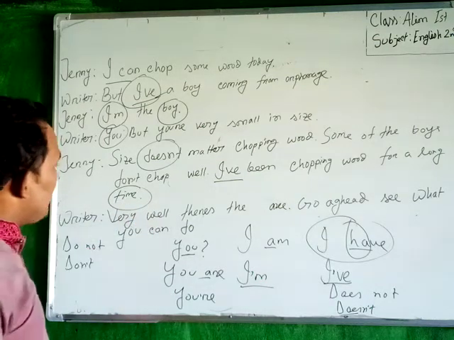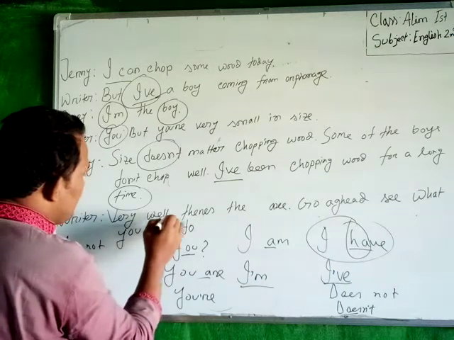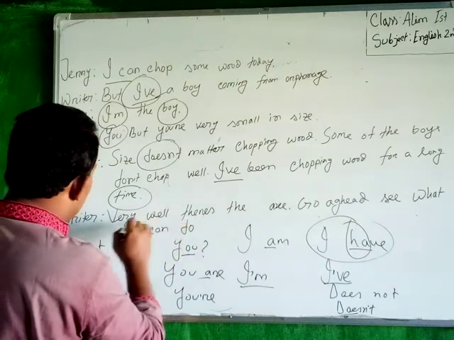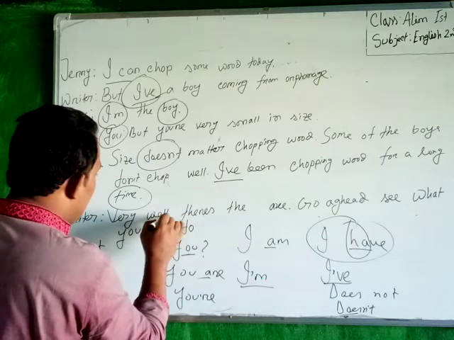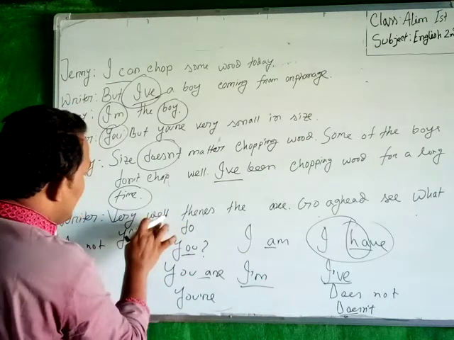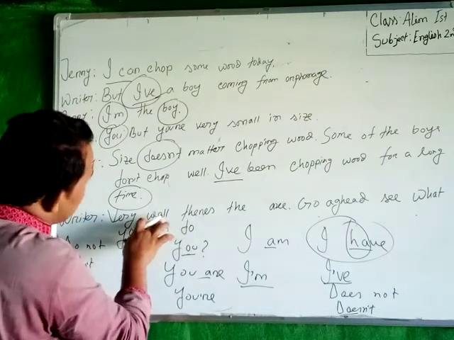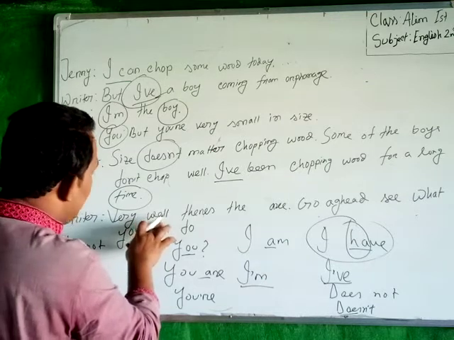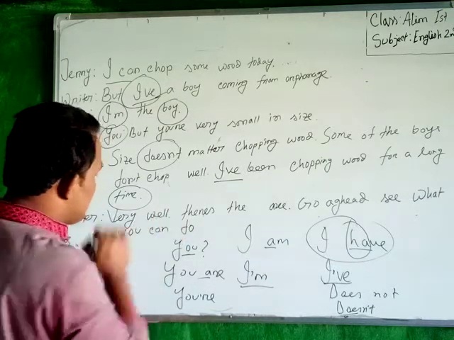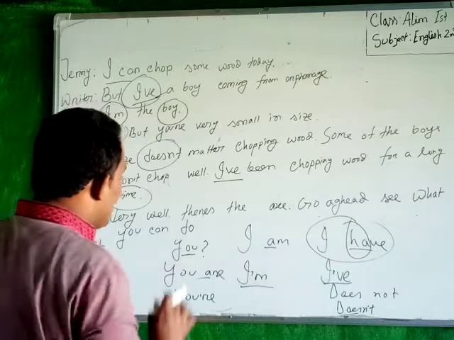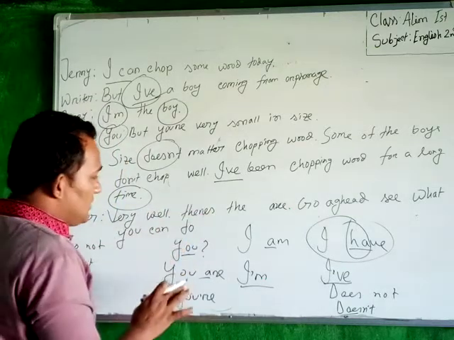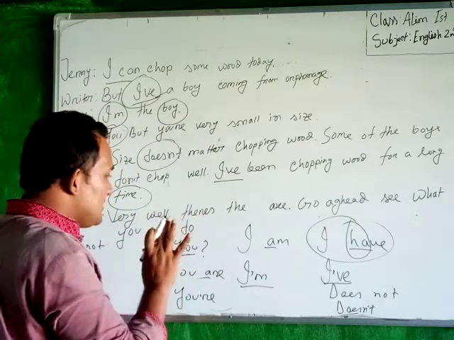Very well. This word is the ending word of the sentence, so there will be a full stop here. Then there is a new word of a new sentence.